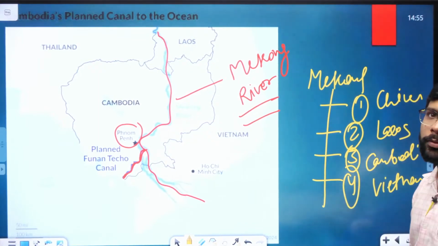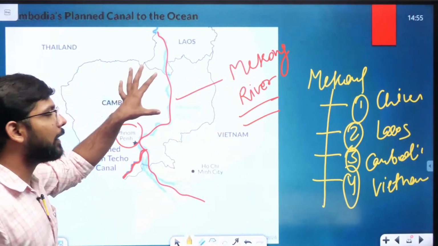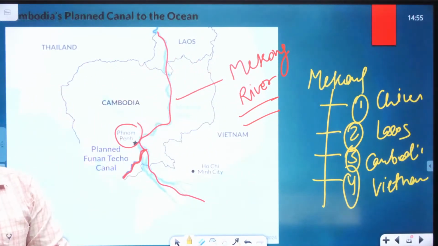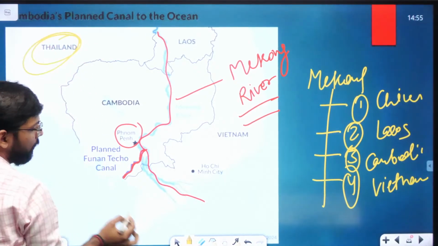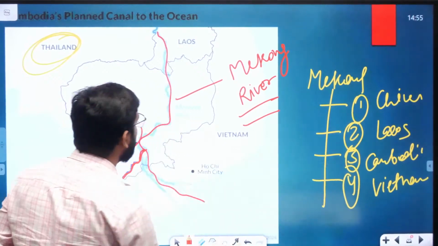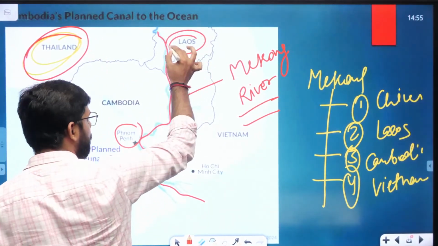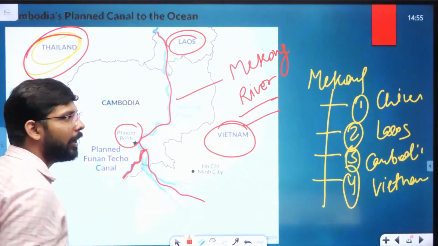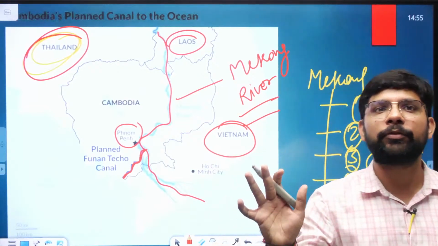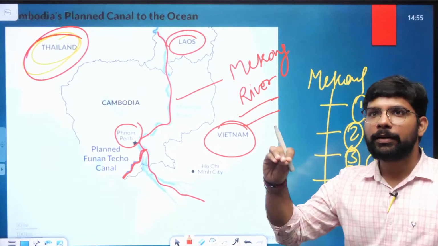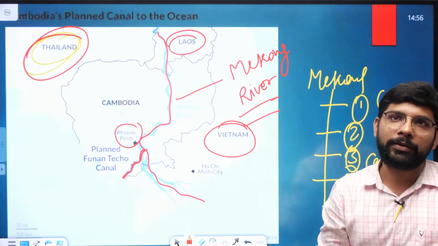Mekong River flows through these countries. Now we should look at the countries sharing a boundary with Cambodia. Here we can see Thailand is sharing the boundary with Cambodia, Laos is sharing the boundary, and Vietnam is sharing the boundary. Thailand, Laos, and Vietnam are sharing the boundary with Cambodia.